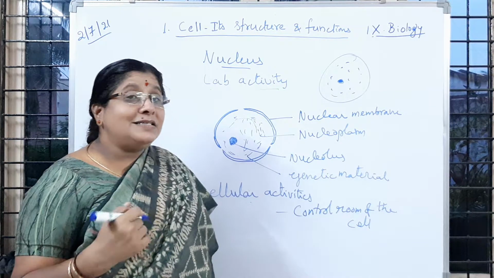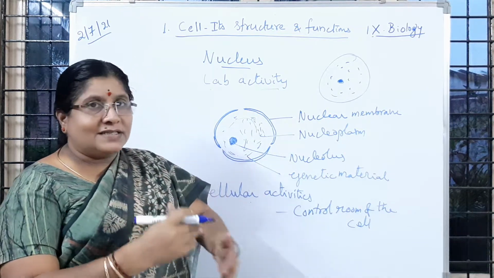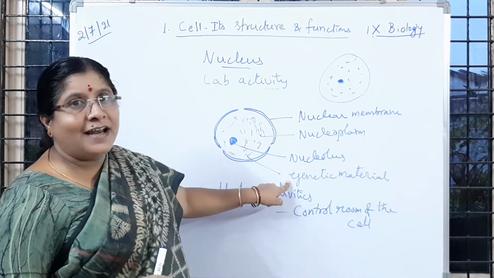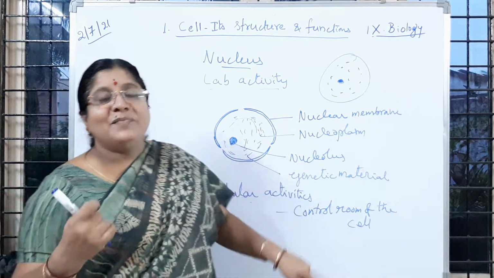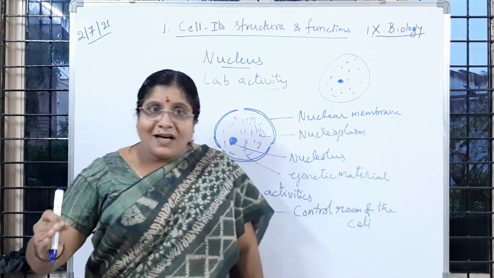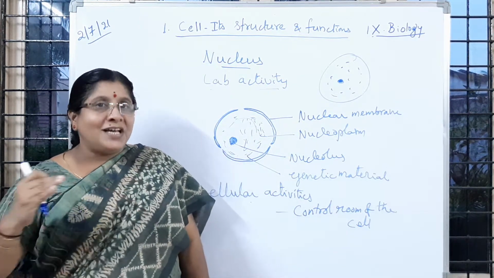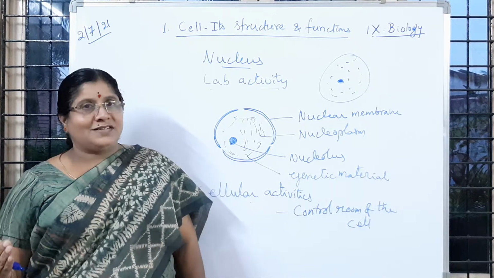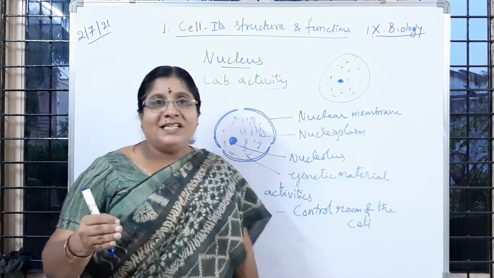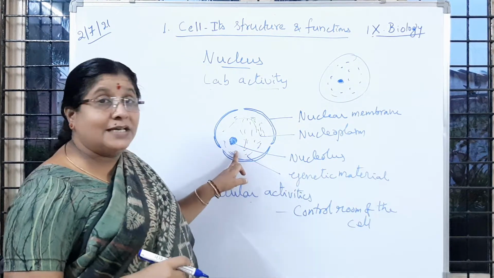Then other scientists included some more points, as it contains the genetic material. What I said is that genetic material is transferred from parents to the offspring, parents to the children, is it not, children? In the process called reproduction. So the transfer of genetic material also happens because of the nucleus.